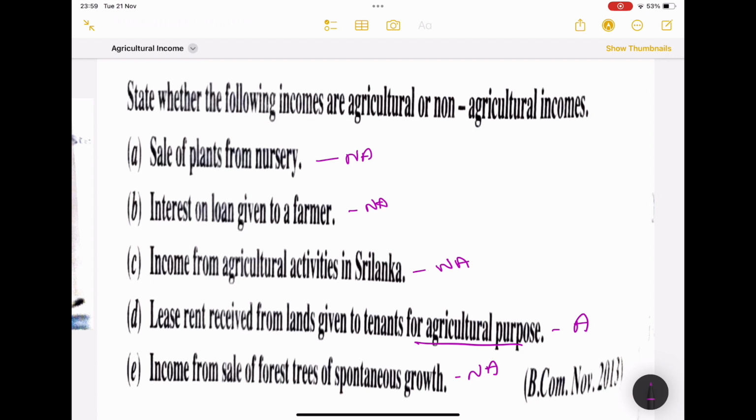If they give that statement, we have to exempt the tax under Section 10 Clause 1 of the Income Tax Act. Wherever you identify agricultural income, you identify that as an exemption. We should not include that in our income.